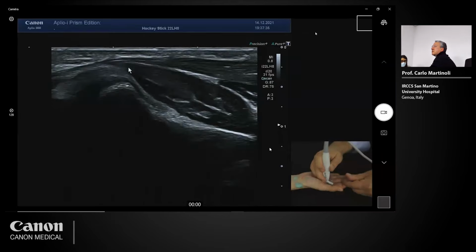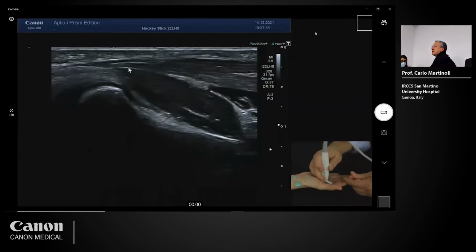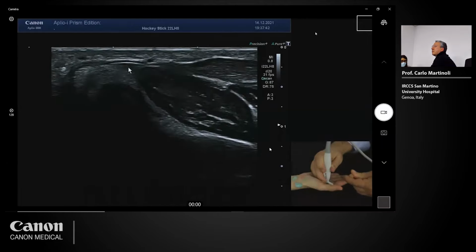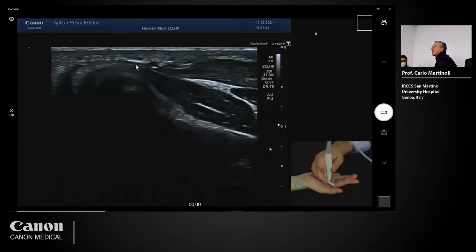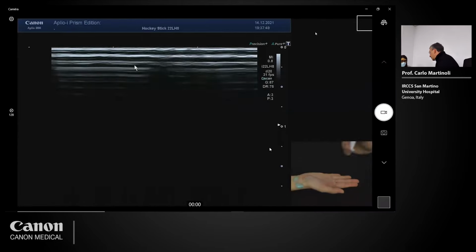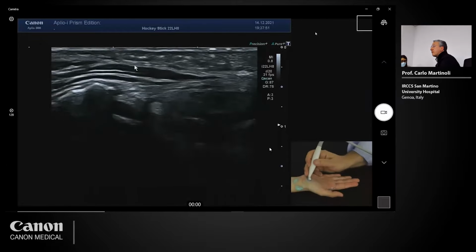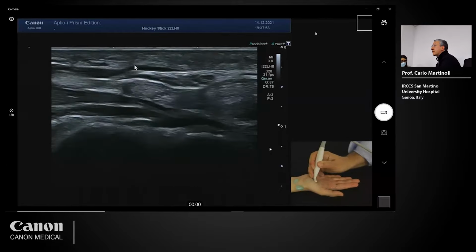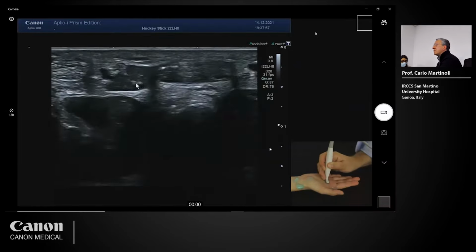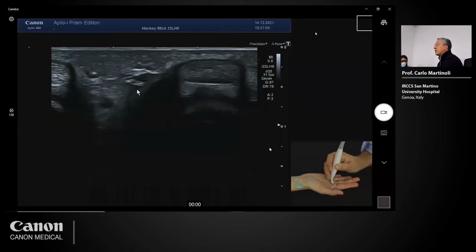You can see the very slender tendon visible here. This is the tendon of the lumbrical, the one indicated by the arrow. So the lumbricals are very slender but long structures, and this is the technique to image them.